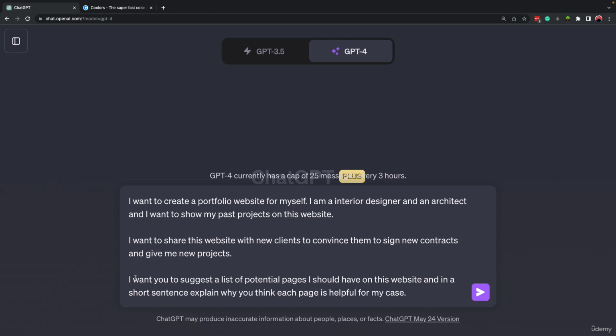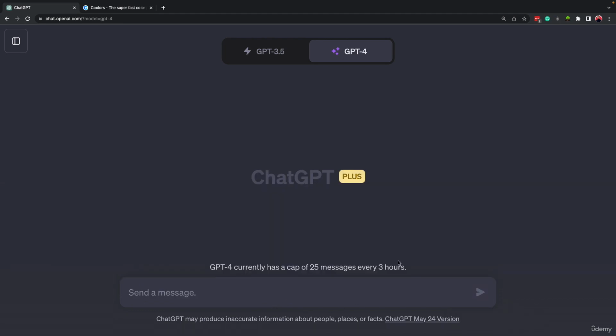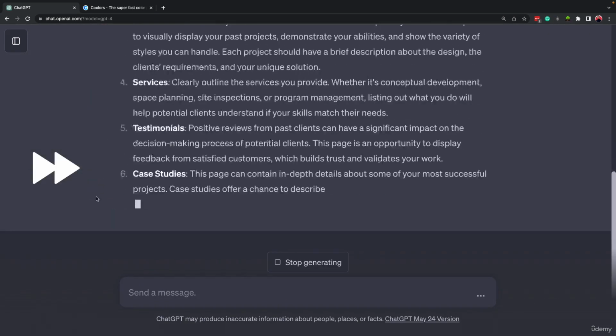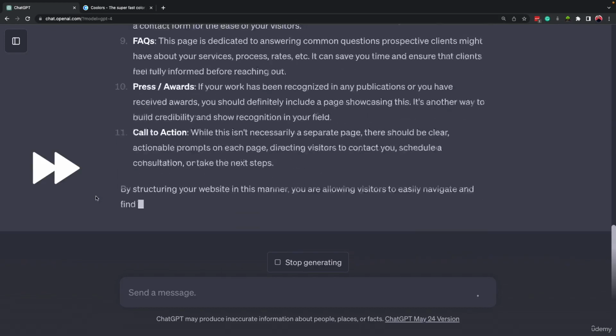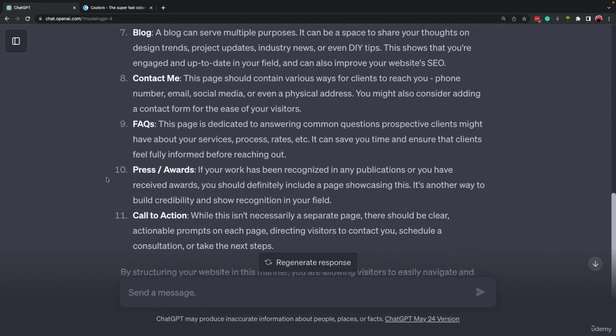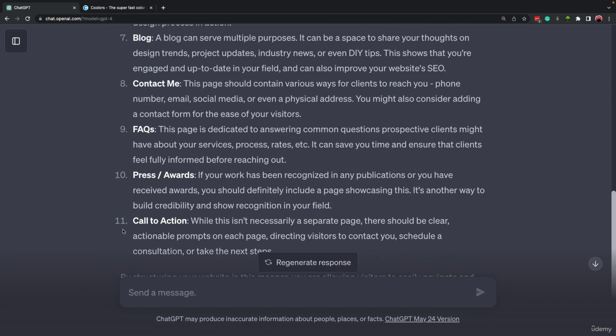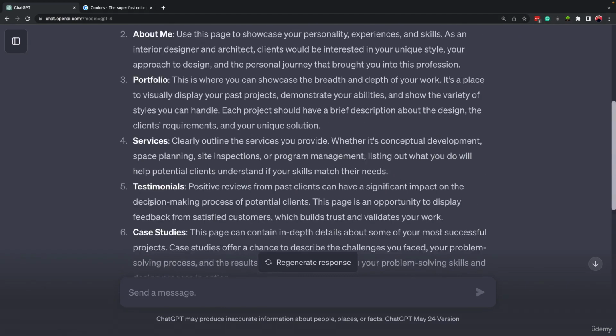All right, I mentioned that I want you to suggest a list of potential pages I should have on this website, and in a short sentence, explain why you think each page is helpful for my case. So let's see the answer of ChatGPT. All right, so ChatGPT suggested 11 pages that we can have on our website. Now let's look at them together.